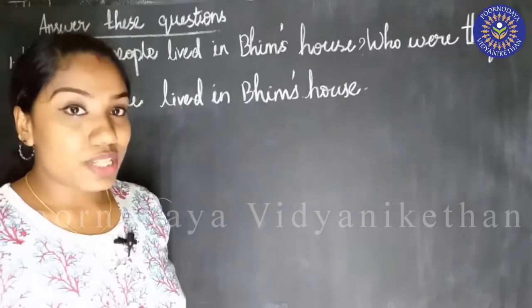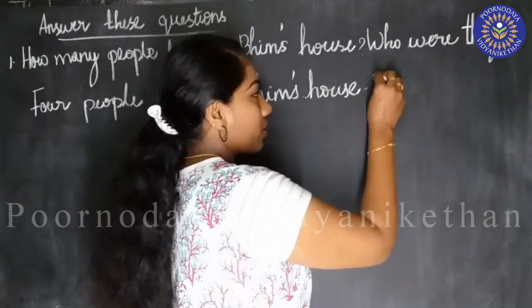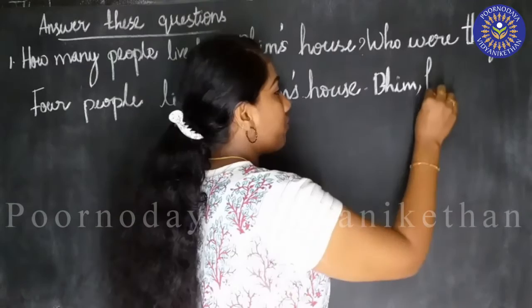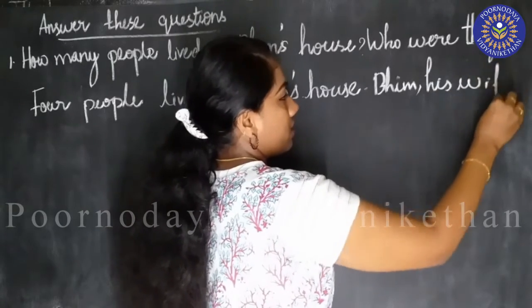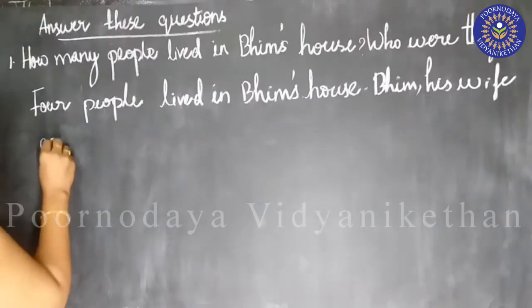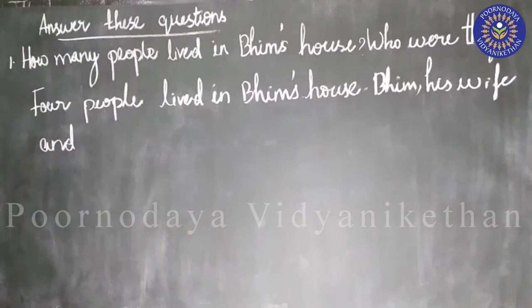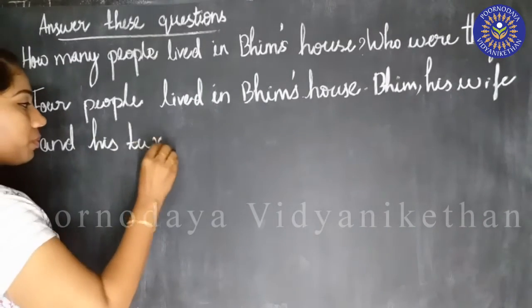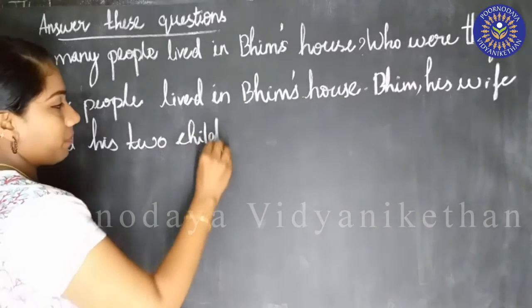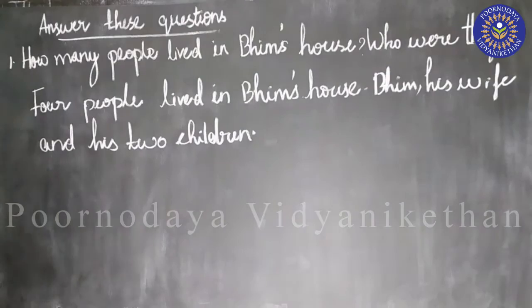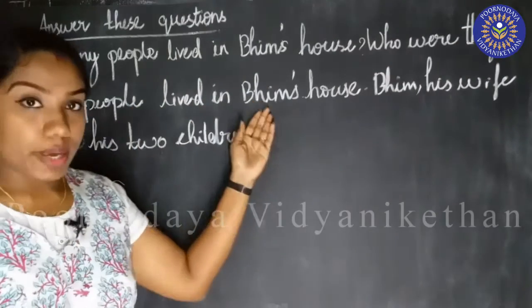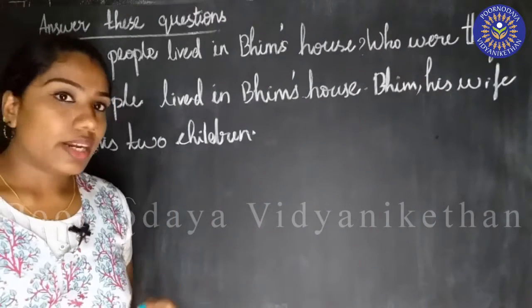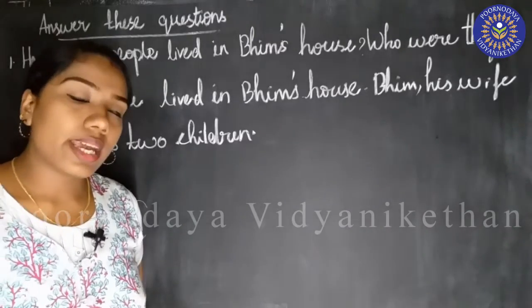Who were they? Can you tell me? Bhim, then his wife, and his 2 children. So we'll read this once again. 4 people lived in Bhim's house. Bhim, his wife and his 2 children. Did you understand? Now we'll do the second question.